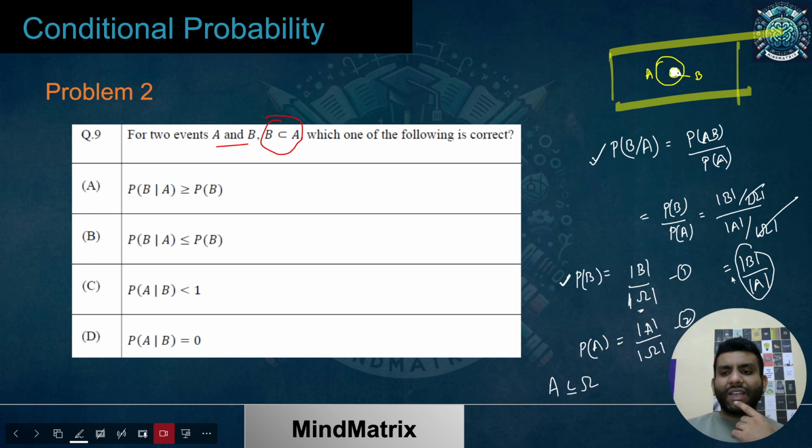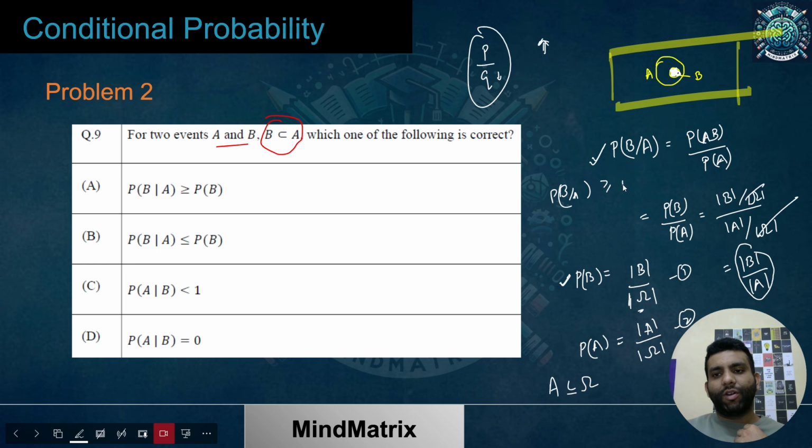So if A's size is less than my sample space size, then the denominator is less over here. And if the denominator of any fraction decreases, the overall value increases. We know that, yes or no? So as compared to P of B, P of B given A is going to be greater than P of B.